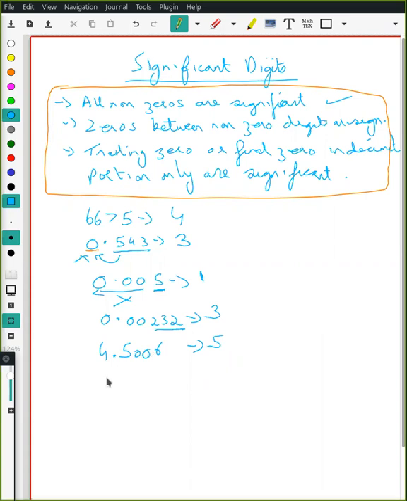Right? Third one is trailing zeros, or zeros at the end of a decimal portion only, are significant. So zeros at the end, to the right of the number, are also significant when the digits are concerned. For example, 0.500. 3. Third rule: trailing zeros in the decimal are significant. So there'll be 3 of them here, right?